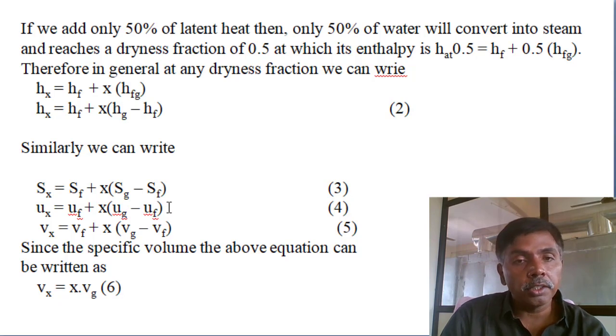But internal energy we are not extracting from the steam tables. How are we calculating? We calculate from enthalpy. Enthalpy equals internal energy plus flow work, so internal energy equals enthalpy minus flow work. Flow work equals pressure into volume. That's all. Like that we calculate the internal energy. Next, specific volume is also the same: vx equals vf plus x into vg minus vf at the wet region.